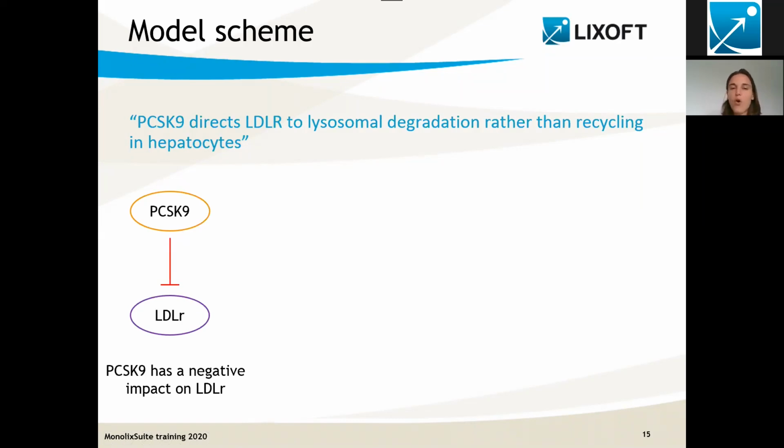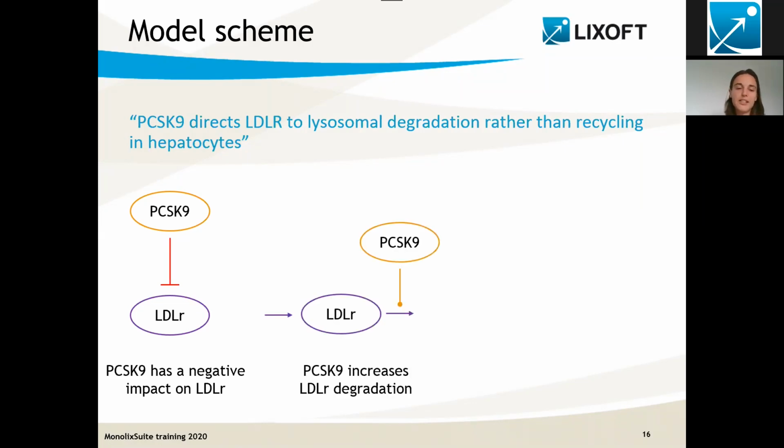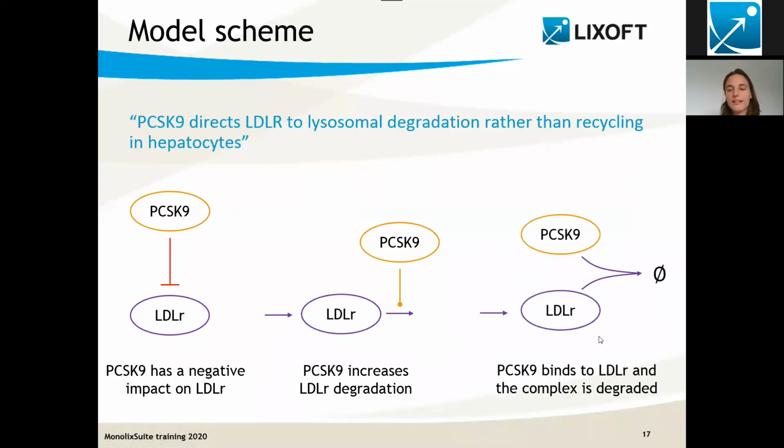But actually, we can be more precise than this. What we could say is that LDLR is produced and degraded, and that PCSK9 actually increases the degradation of LDLR. And we actually can be even more precise. We can say that PCSK9 binds to LDLR, and that the complex that is formed is degraded.